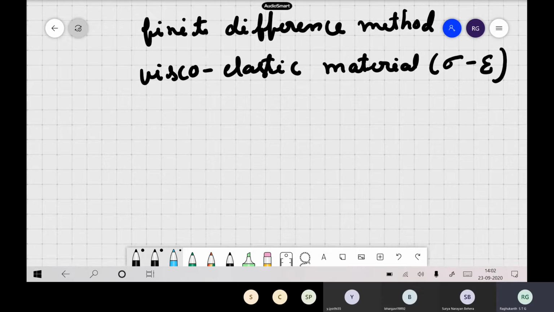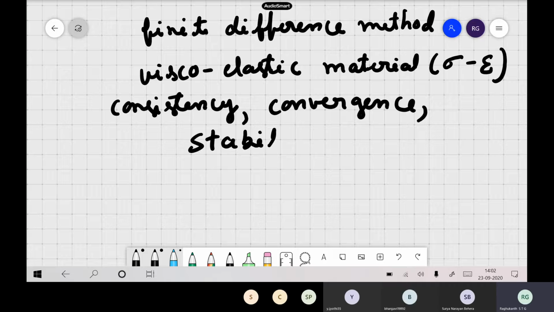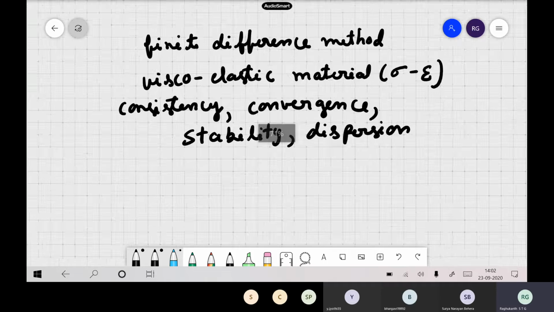Now, I think I have already told you, in the finite difference method the most important things are consistency, convergence, stability, and even dispersion.